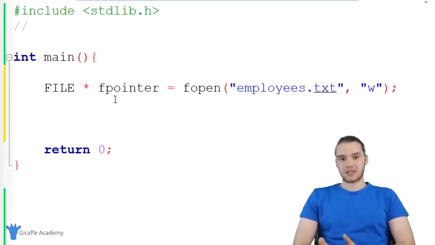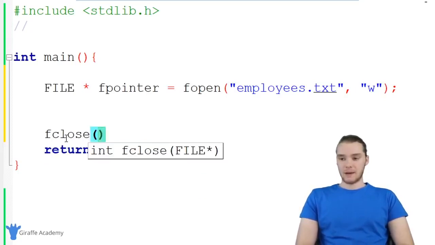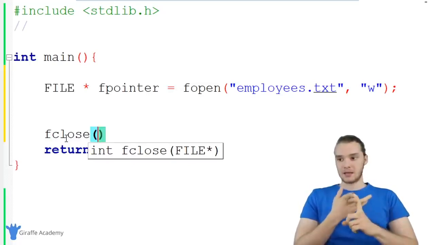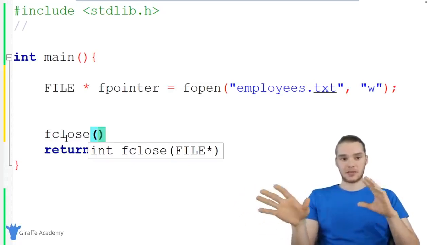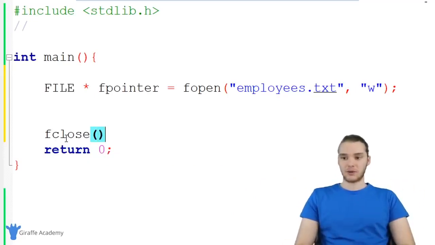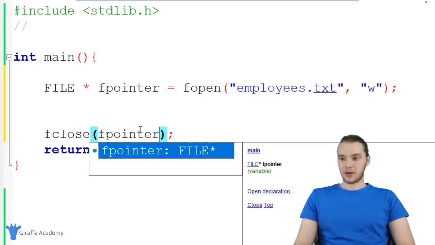Anytime that we're opening a file in C, you always want to make sure that you close the file. So over here, I'm saying fopen. And down here, I want to use another function called fclose. Basically what this is going to do is close off the file. So it's going to remove the file from the memory on our computer. And if we do make any changes, it'll save the file, and everything will be locked in. So you always want to make sure whenever you're working with a file that you close it. And inside of this fclose function, we just want to pass in this fpointer. So I'm just going to say fpointer right there.